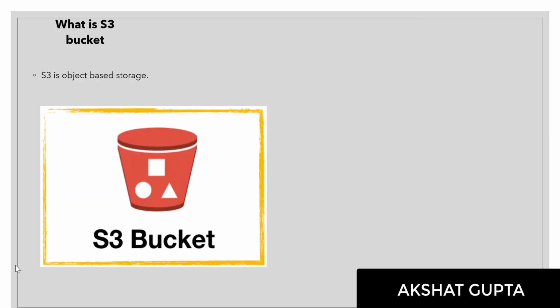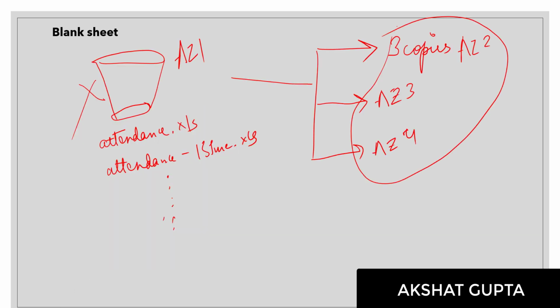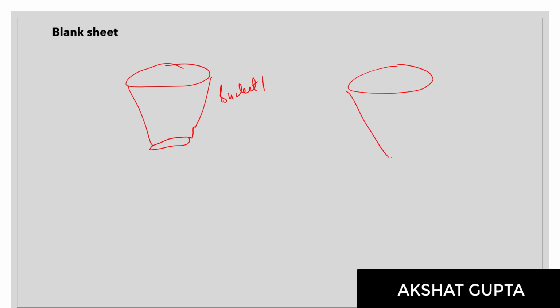Now there might be one question you might be thinking. We have one bucket, bucket 1, and there is one more bucket, bucket 2.